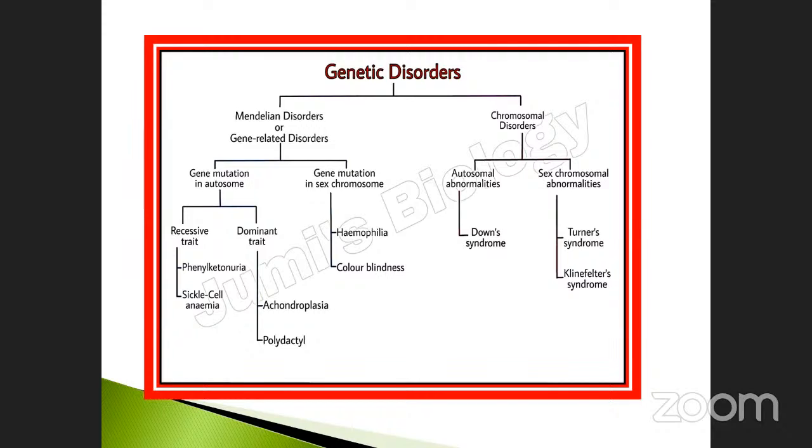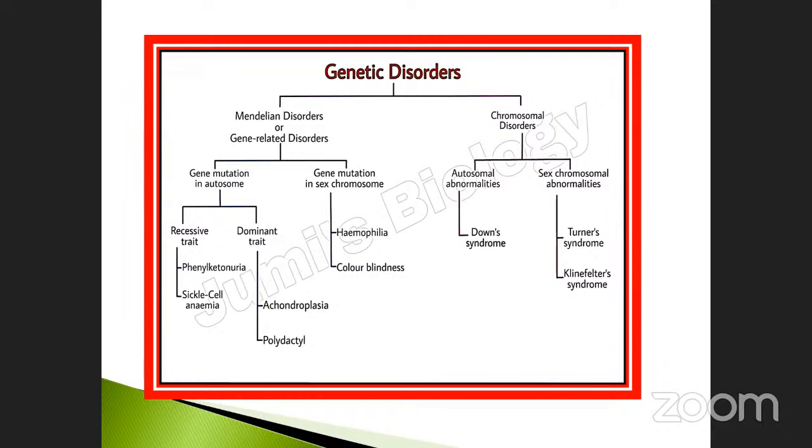Dominant traits are achondroplasia and polydactyly. Polydactyly, so many times they have asked questions on this. And hemophilia and color blindness come under gene mutation in sex chromosomes. Likewise, chromosomal disorder is also divided into autosome and sex chromosome. Autosomal abnormality: Down syndrome; and sex chromosome: Turner syndrome and Klinefelter syndrome, respectively.